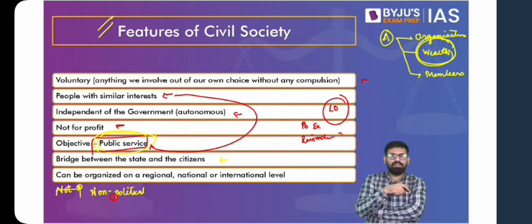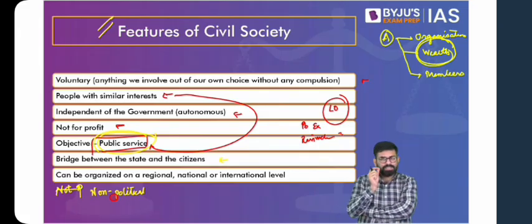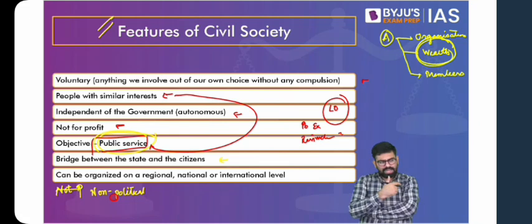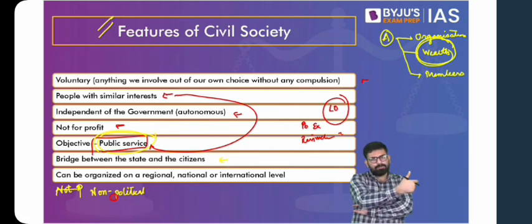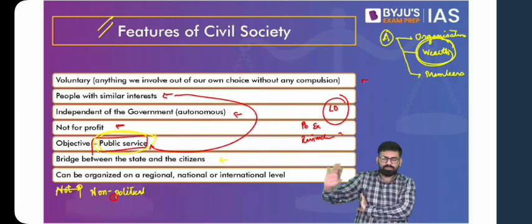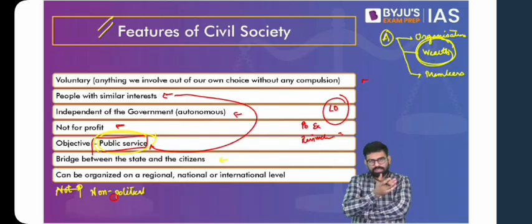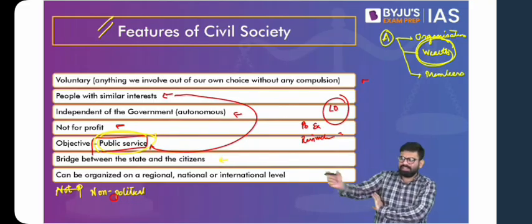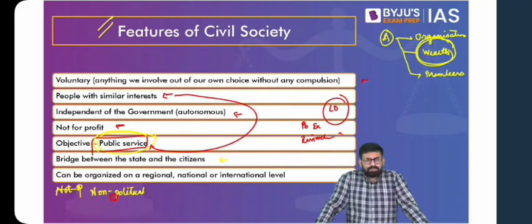Now they are coming together. They are coming together voluntarily. They have a specific objective. They have similar interest. Now that objective that they have is specific, might not look like public service, but you see that it is with respect to a section of the society which is being oppressed by another. So they have those things. They are not for profit. They are not even registered. They are autonomous of the government. They are non-political at that. So they fit in the definition of civil society. So that wrestler movement itself is a civil society, and also there are various other organizations coming together to help them, for that matter, in the protests.